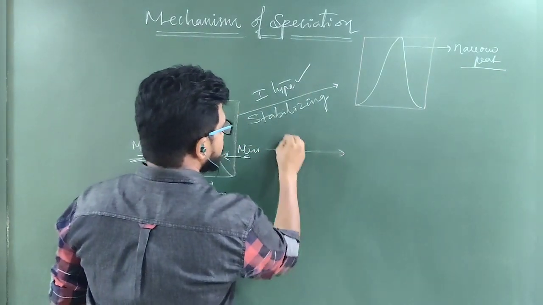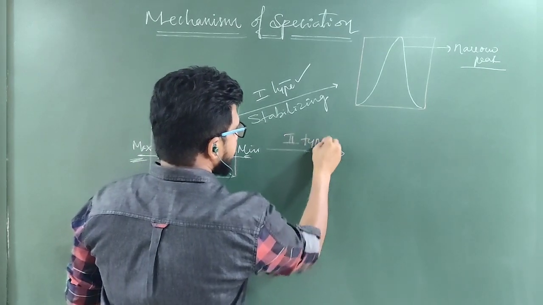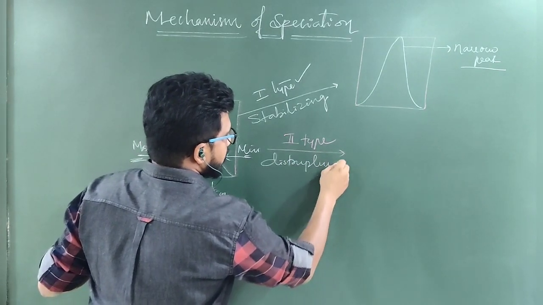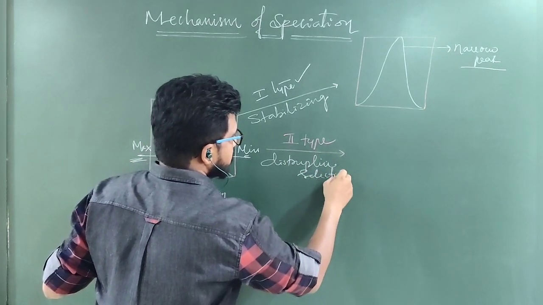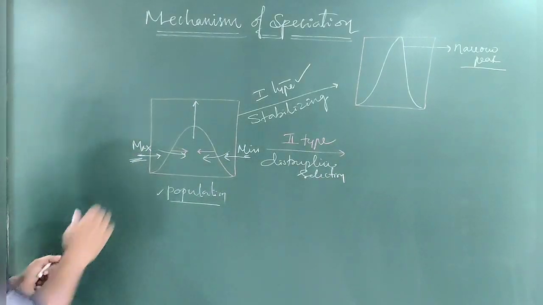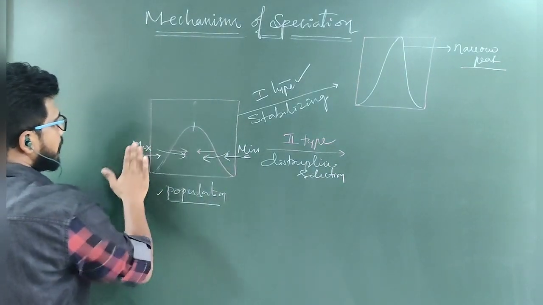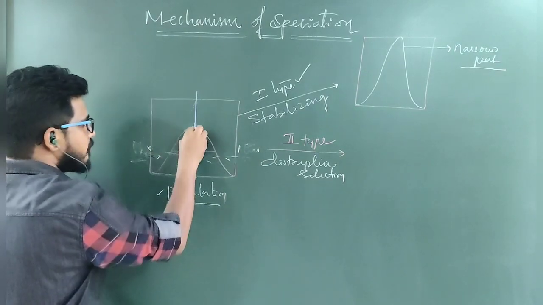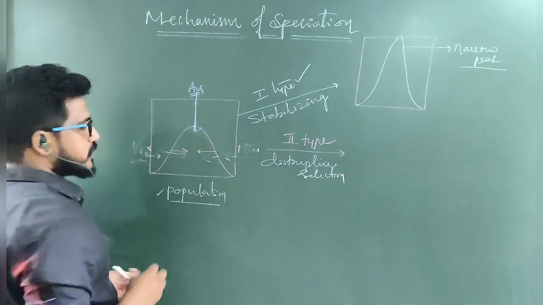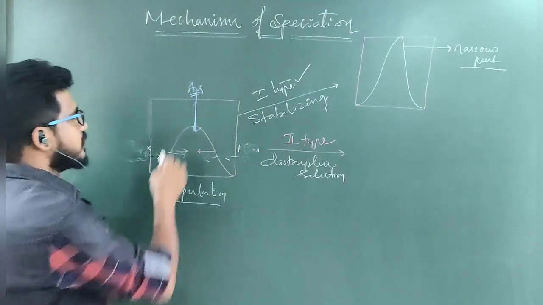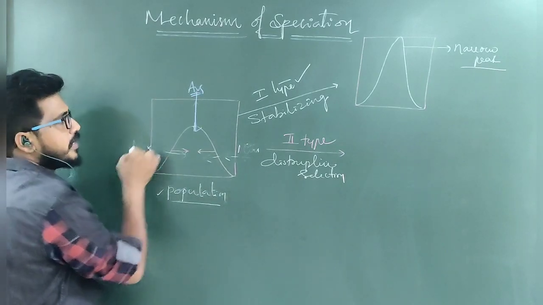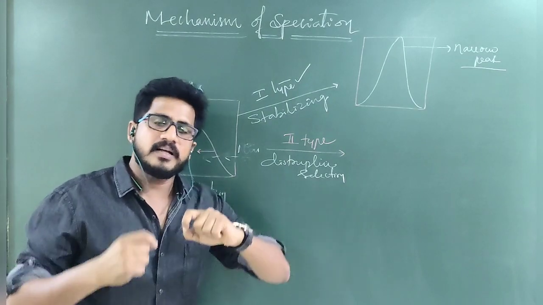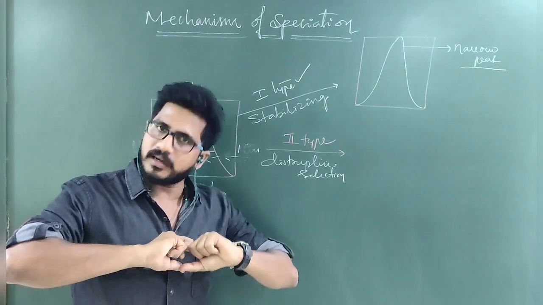In the second type, what is happening? Disruptive selection takes place. What is disruptive selection? In the first case, the problem occurs for maximum and minimum, right? But now the problem occurs for average. So the problem occurs for average. That time what happens? Some average will turn into maximum and some average will turn into minimum to survive. By adapting characters from the average to minimum or maximum, they are turning up.